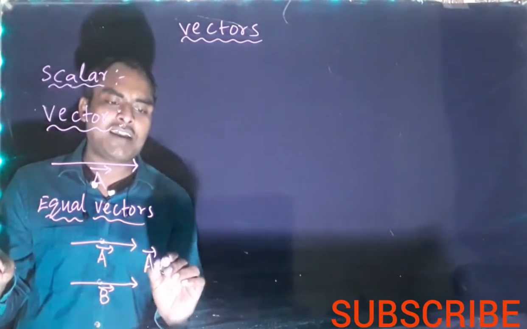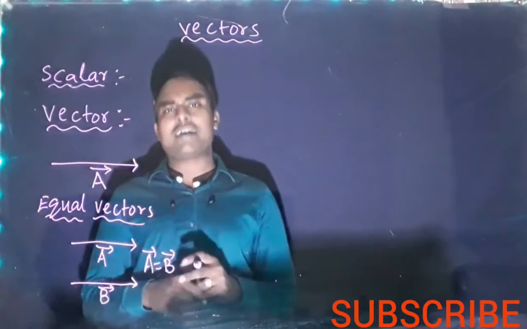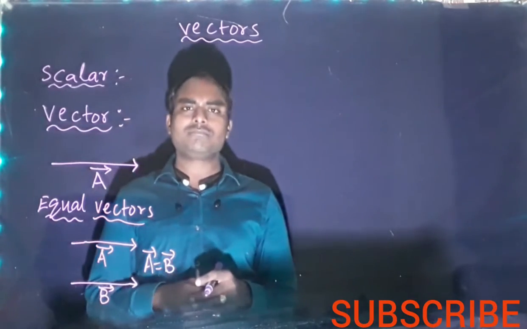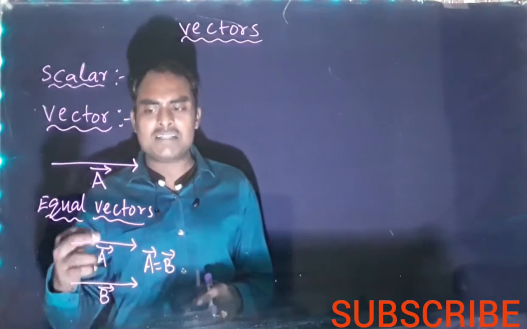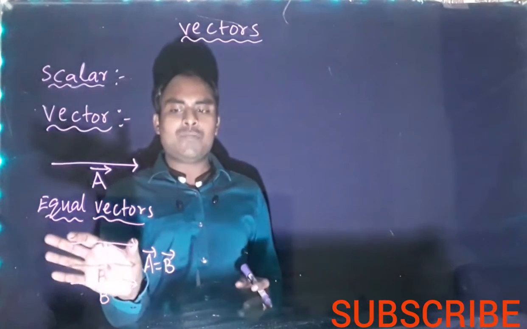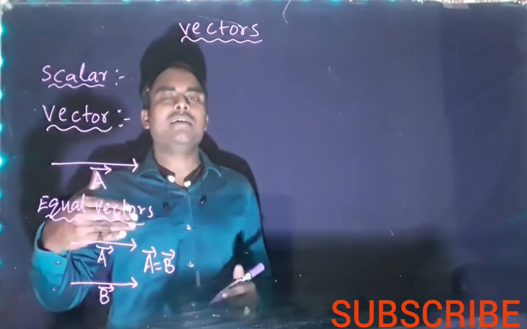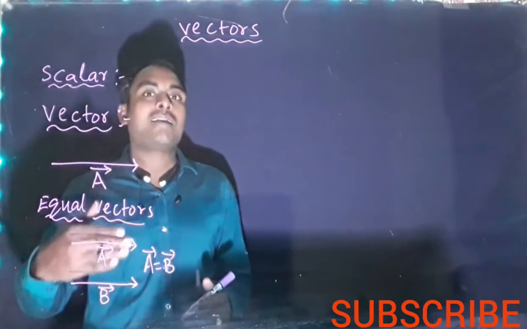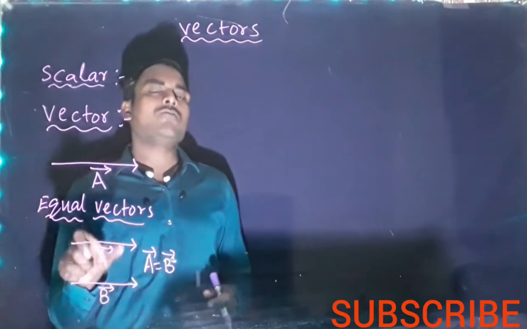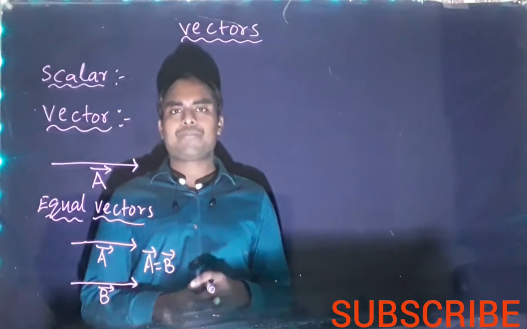So simply we can write A bar equal to B bar, B bar equal to A bar. They are equal vectors. If it is A bar, then this is also A bar. If it is B bar, then this is also B bar. So we can understand, if it is A bar, we can draw this vector here also. Means we can translate this parallel to itself. We can move this but without changing direction. Then the vector remains the same.